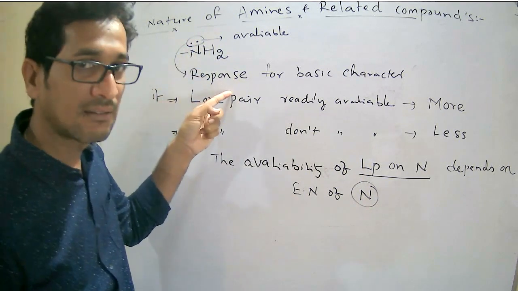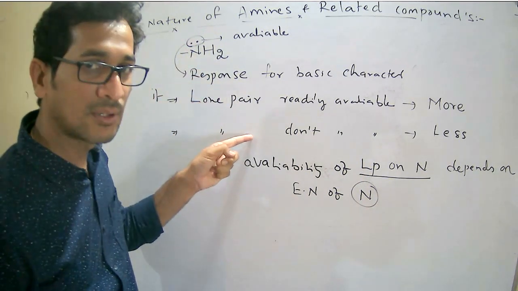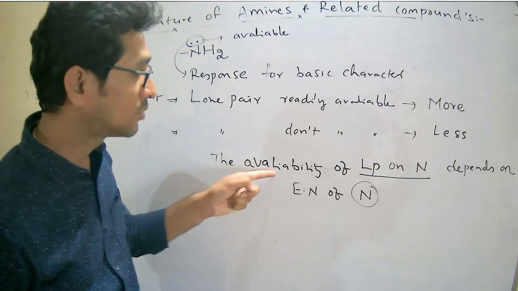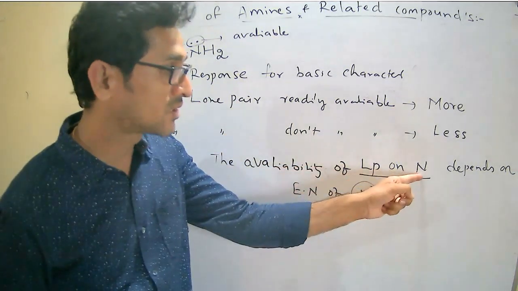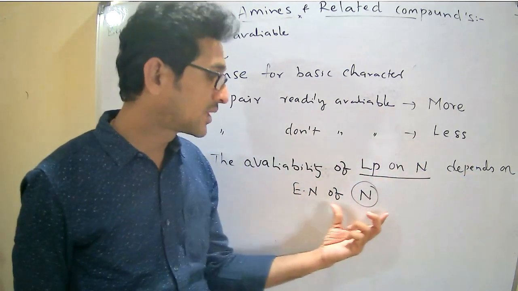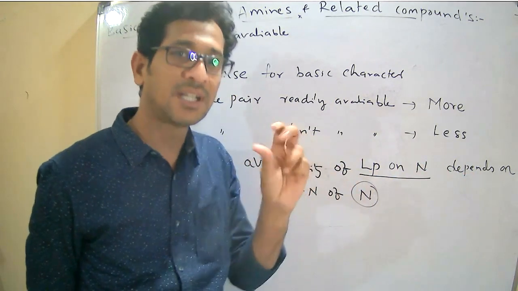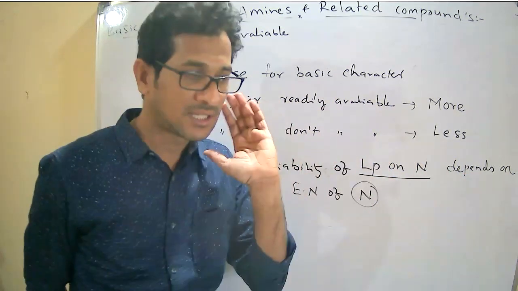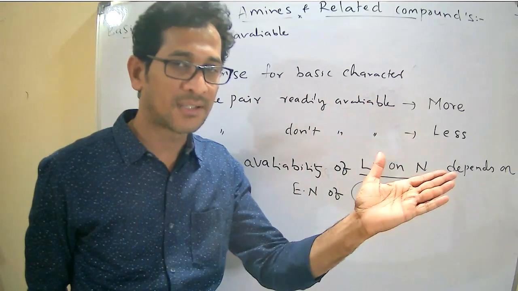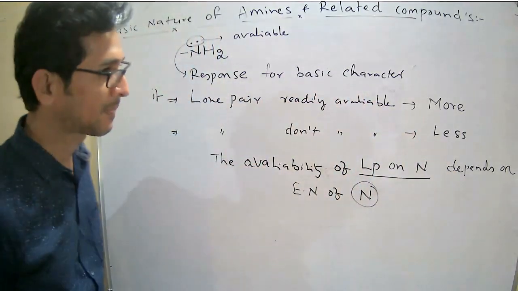If it is readily available, more basic; not readily available, less basic. The availability of that lone pair on nitrogen depends upon the electronegativity of the nitrogen, so electronegativity on nitrogen will decide whether the lone pair present on it is readily available or not.